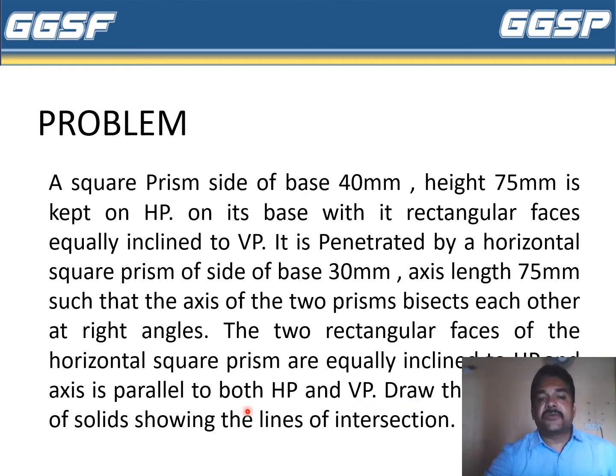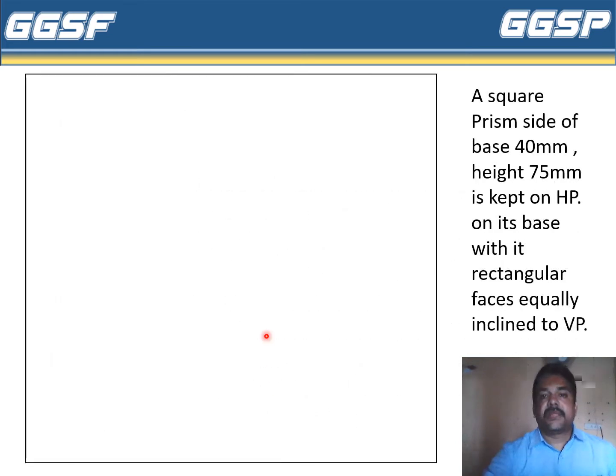Now let us take the first condition, that is a square prism, base 40 millimeter, height of axis 75 millimeter, which is kept vertically on HP with its faces equally inclined to VP.